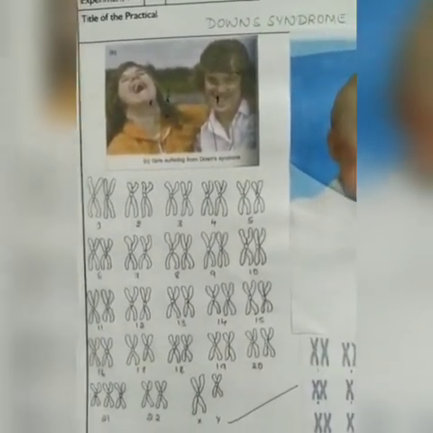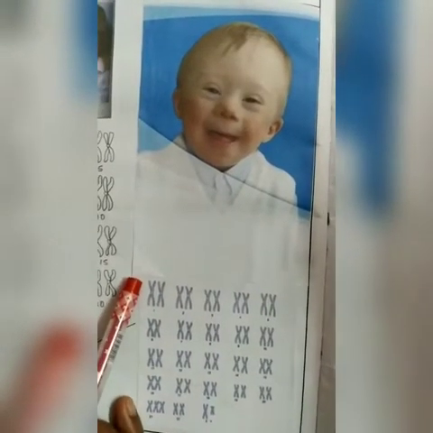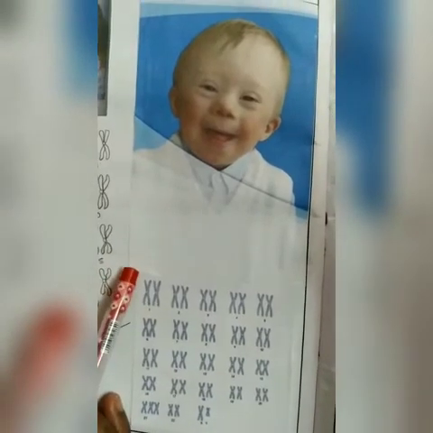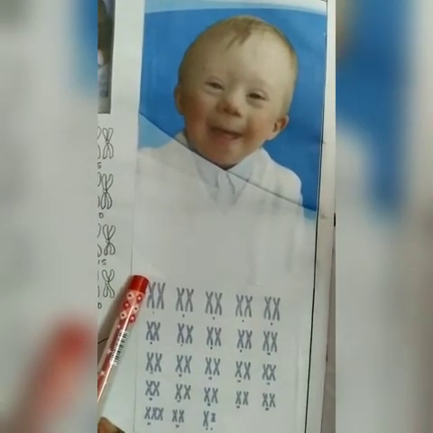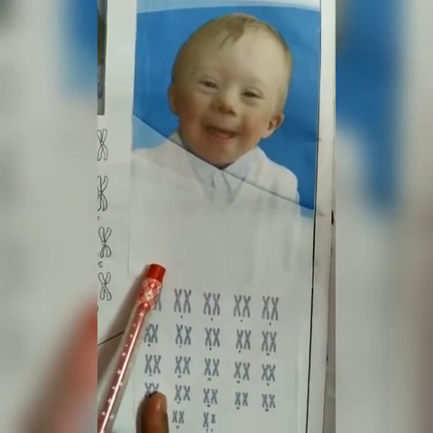That picture is the karyotype of the syndrome. Students, that picture is of children affected by Down syndrome. You have already been told about the symptoms of Down syndrome.